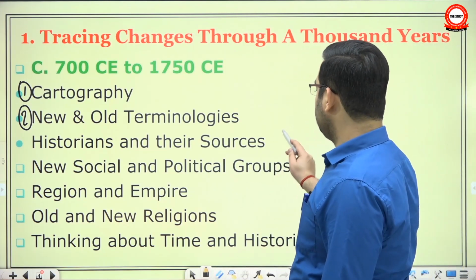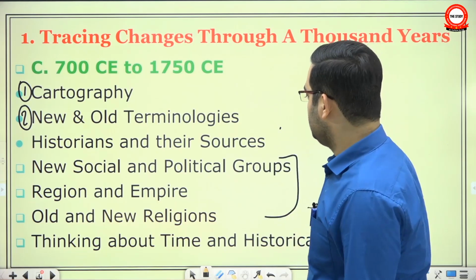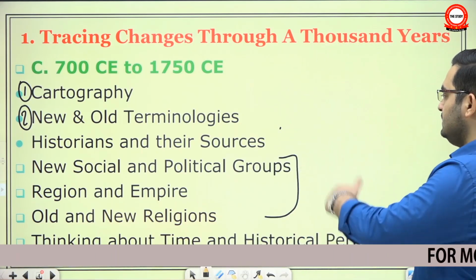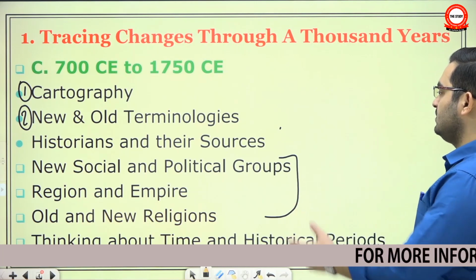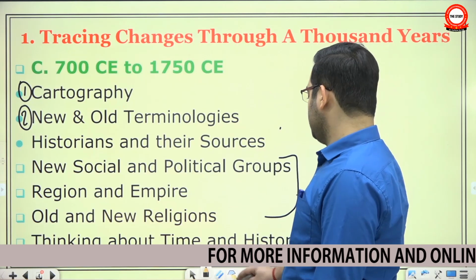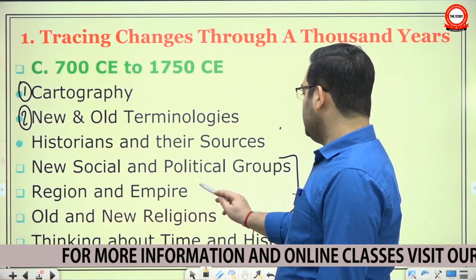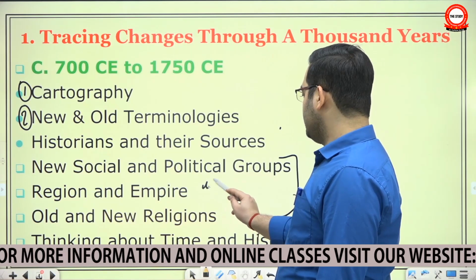And then they talk about mainly three to four sorts of histories. They talk about new social and political groups. Where did they come from? How did they emerge? How did they acquire political and economic power? They talk about regions and empires, especially because up to the beginning of the medieval period, regional identities were already created.